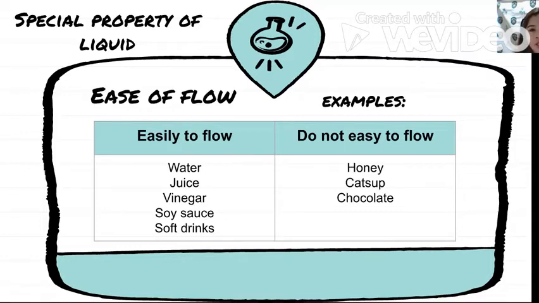Of course, if there are some liquids that flow easily, there are also some liquids that do not flow easily, or they flow very slowly, just like honey, ketchup, and chocolate. Can you give me an example of liquids that flow very slowly?